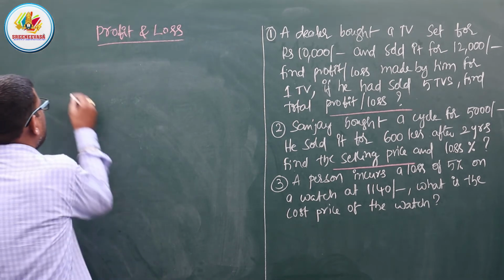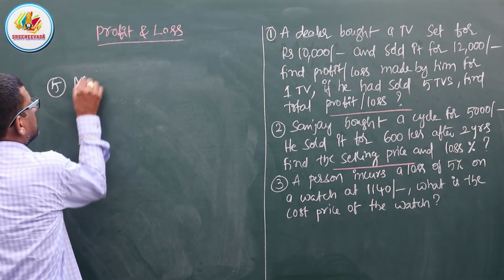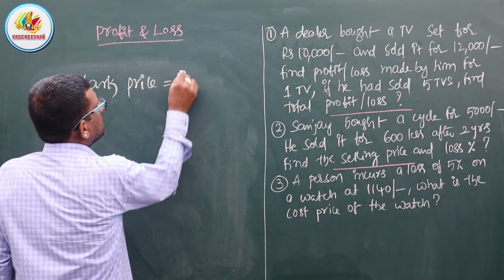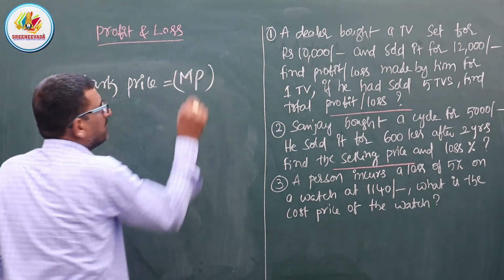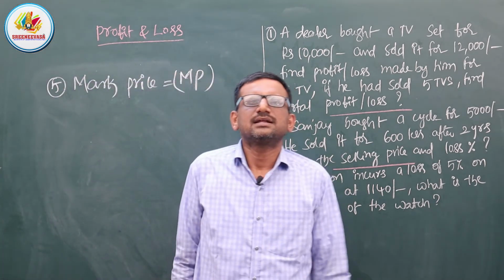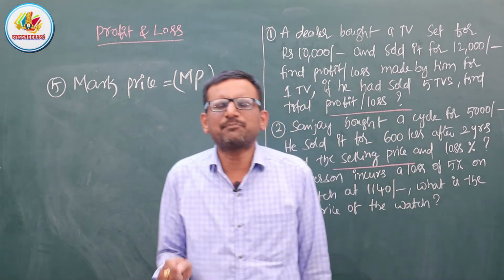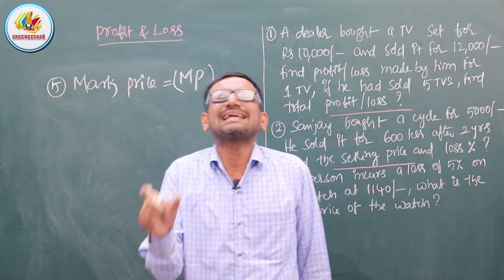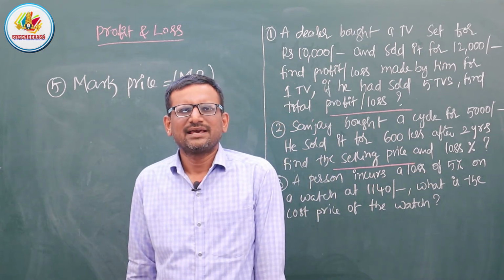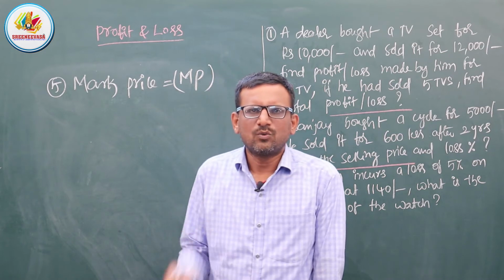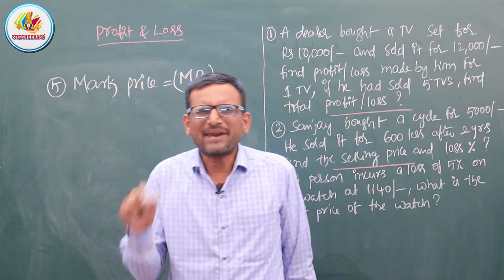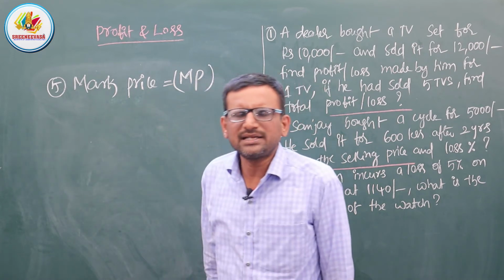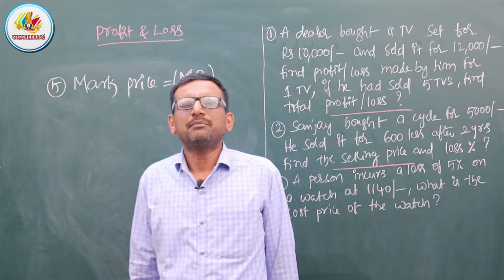And next one is, we have one more terminology, that is mark price, which generally we call MP. The mark price is the price that is printed on a particular article. Whatever the price printed on a particular product, we call a mark price.